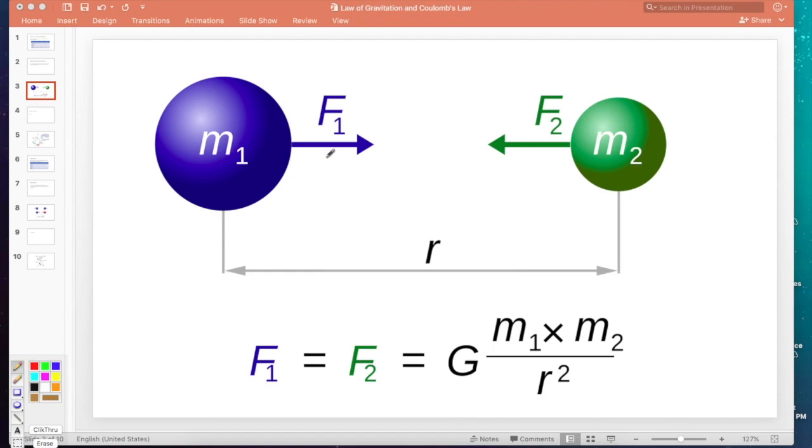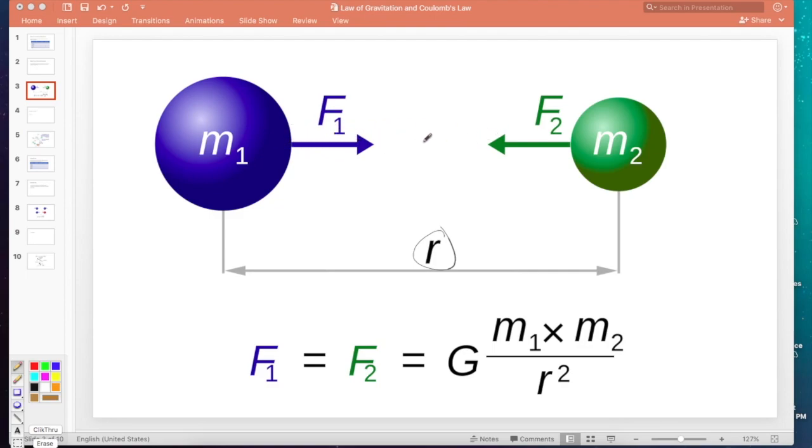So here's all this shown on the picture. Let's say that we have two massive objects and we take the distance between them. Notice we measure the distance from their center. We call that the center of gravity. So we measure the distance from the center. We're going to use R to represent that. Then the force felt by object 1.